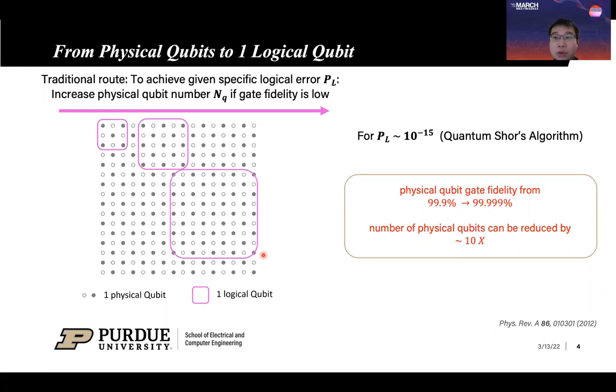Quantitatively, take quantum Shor's algorithm, for example. It requires logical qubit error rate as low as 10^-15. In this case, if we could reduce the physical qubit error rate from 0.1% to 0.001%, then we can reduce the number of physical qubits needed to build one logical qubit by over 10 times.